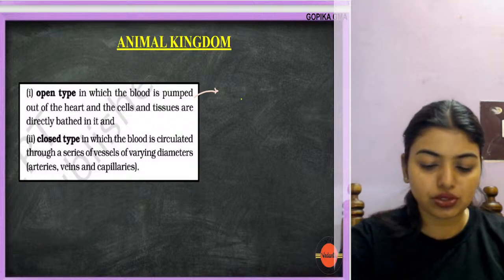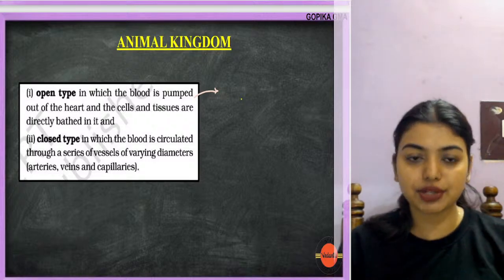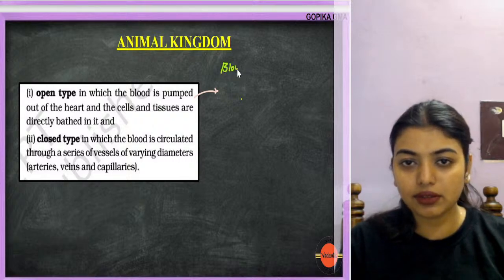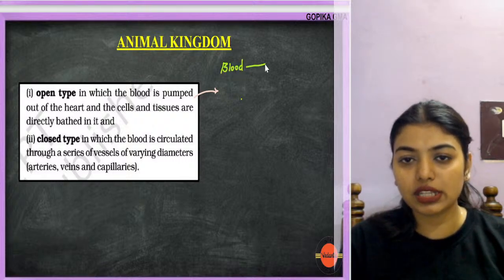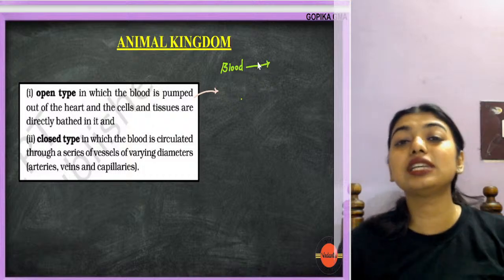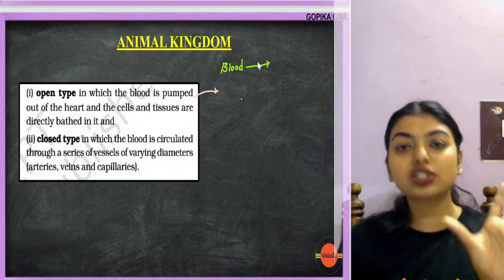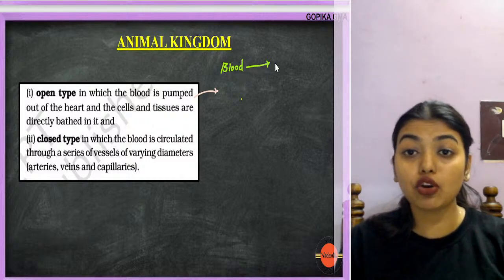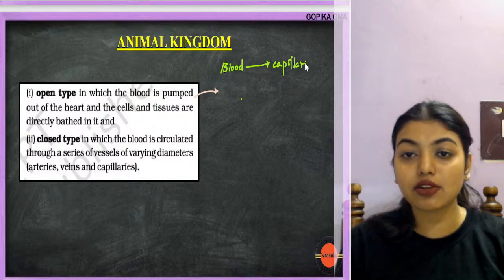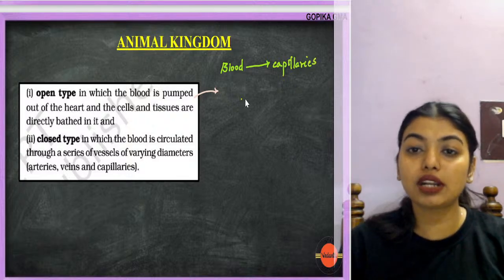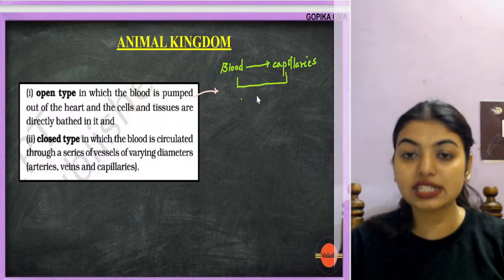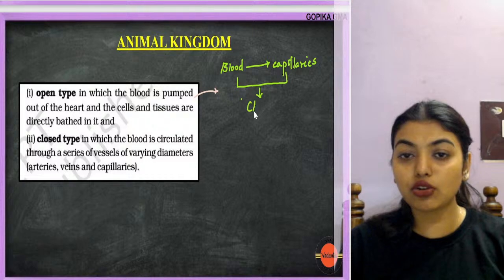When we spoke about, let's say, even biological classification, small things also we have discussed this. Now students, open type of circulatory system means what? Very simple. Blood is carrying all the things that are required. Transport is not happening through small tubules like capillaries. Capillaries are not there. When there are capillaries taking blood to the organs, this will be called a closed circulatory system.